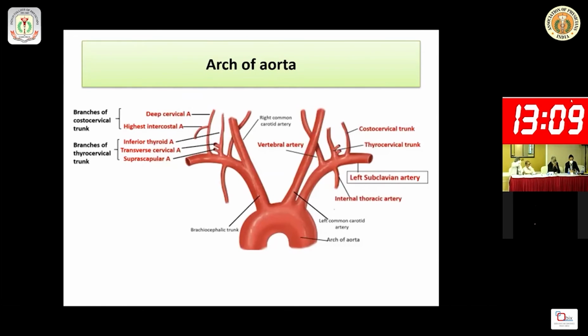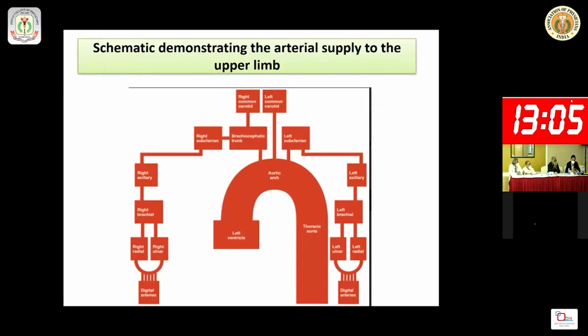So these are other possibilities to cause a very weak left radial pulse. The left subclavian artery turns into the left axillary artery, then the left brachial artery, which divides into the left ulnar and left radial artery. So the pulse is absent here, in the left radial artery.